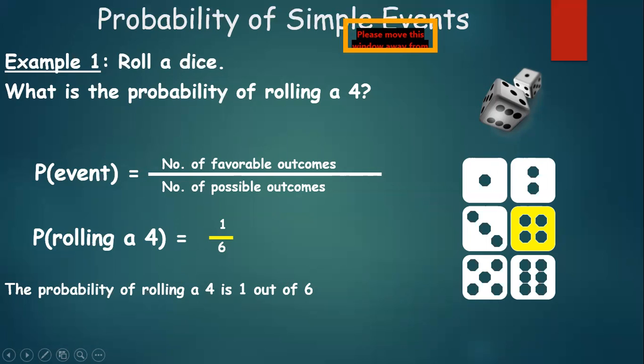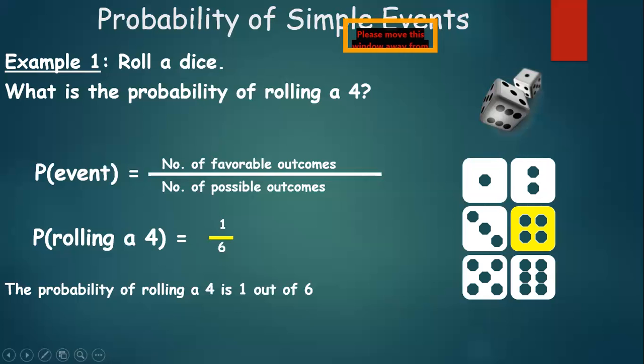Now, what is the question? What is the probability of rolling a number 4? Out of the 6 possibilities, how many times do you find 4? 1. So we shall write the probability of rolling a 4 is 1 out of the total possible outcomes when you roll a dice. There are 6 outcomes possible. So the answer would be 1 upon 6. We can conclude that the probability of rolling a number 4 is 1 out of 6. You can also further simplify it into decimals.